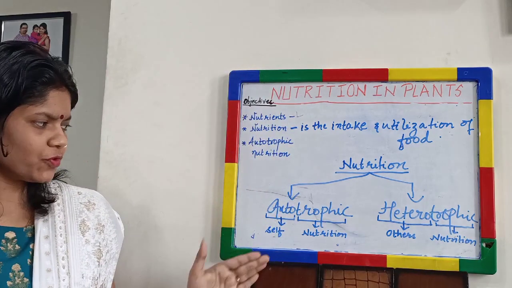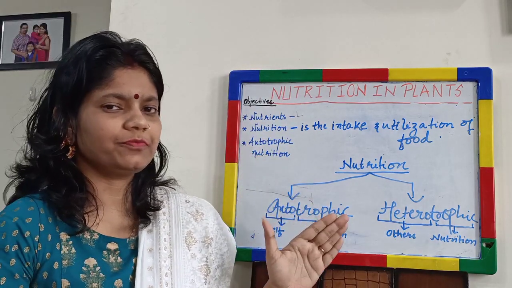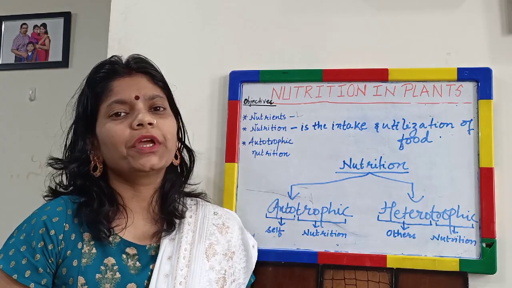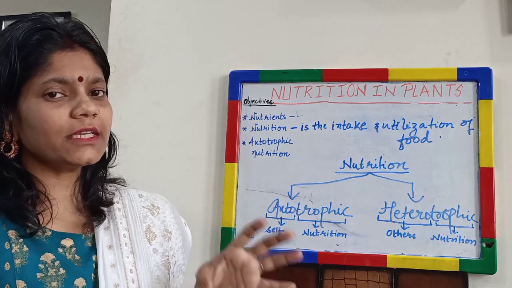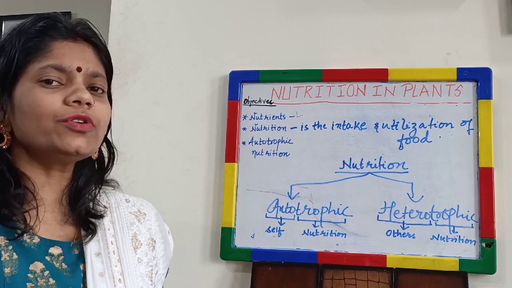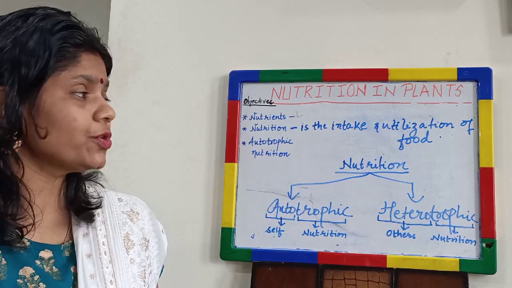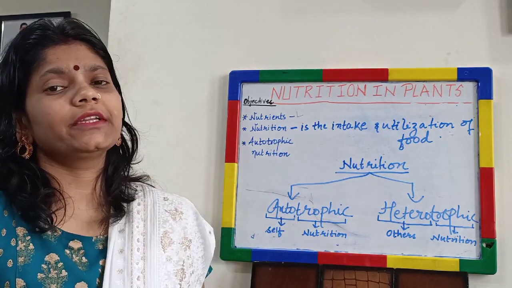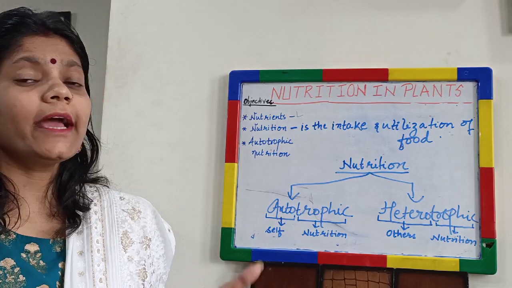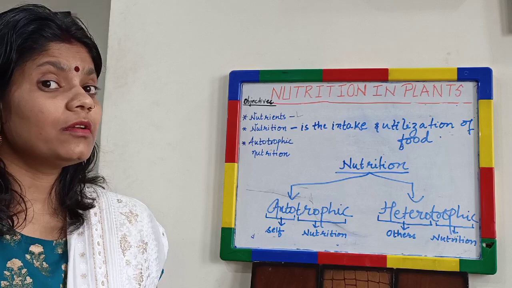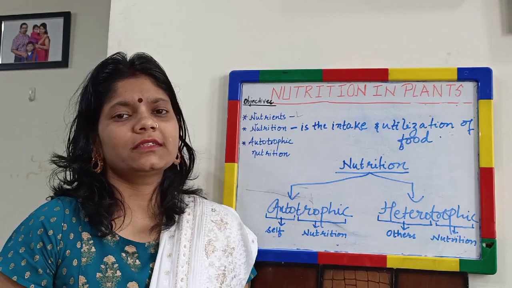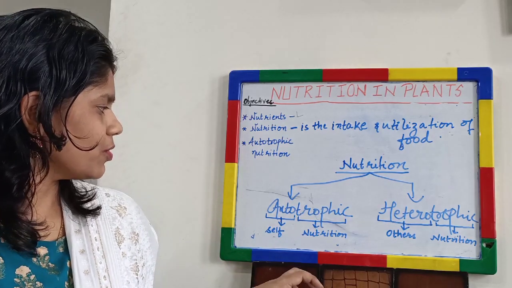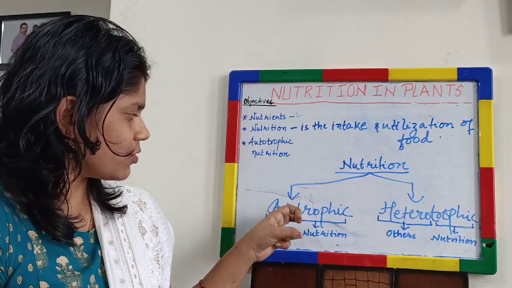So let us try to understand what is the difference between these two kinds of nutrition. What is autotrophic nutrition? Autotrophic nutrition means if an organism makes its own food using the simple raw materials, it is called autotrophic nutrition. Like plants are autotrophic. And hetero means if an organism depends on other organisms for its food requirements, it is called heterotrophic nutrition. For example, animals, fungus, bacteria, and even some plants are heterotrophic. So now we will study in details about autotrophic nutrition.